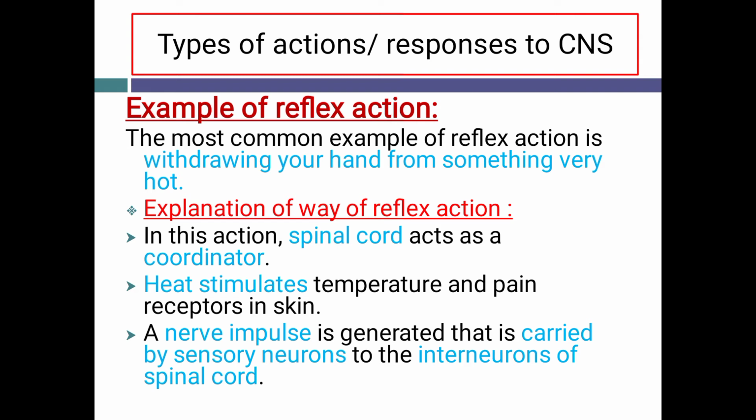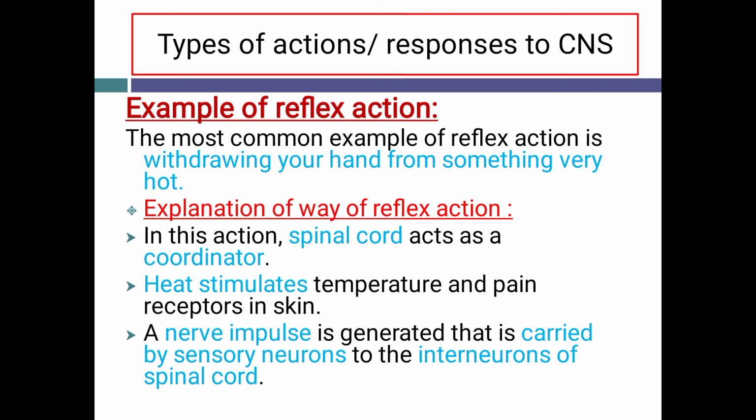Heat acts as a stimulus in this type of reflex action. What is stimulus? A stimulus is any change in environment which can provoke a response in organism. This stimulus stimulates temperature and pain receptors in the skin. What are receptors? Receptors are the organs, tissues or cells which are specifically built to detect a particular type of stimulus.